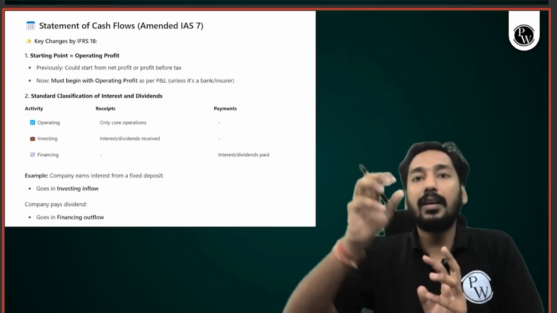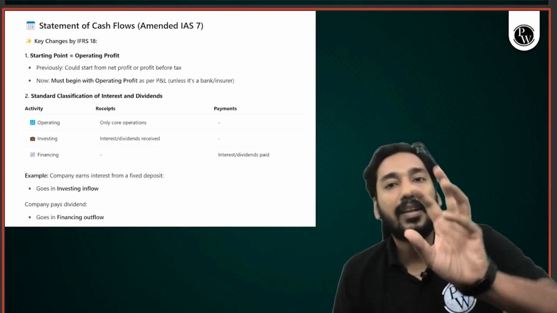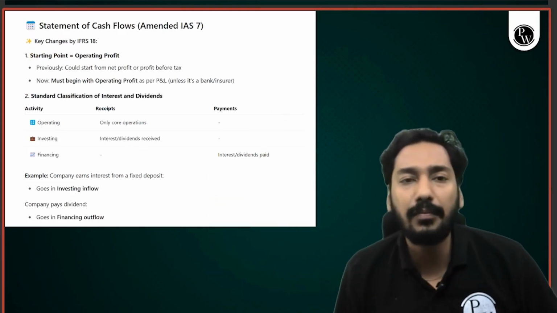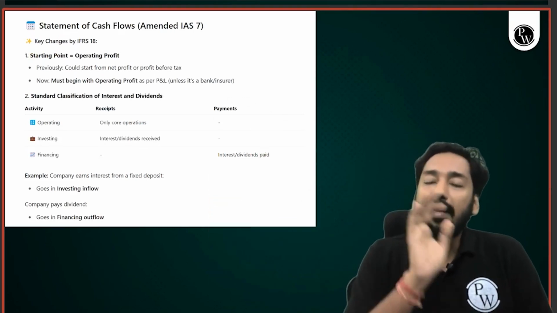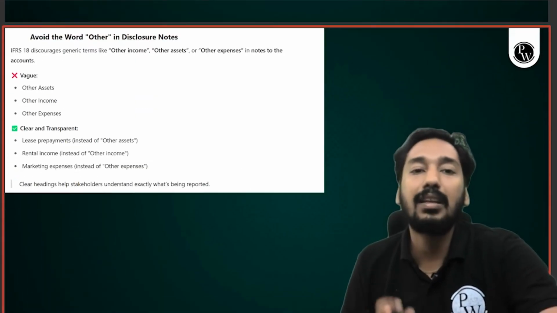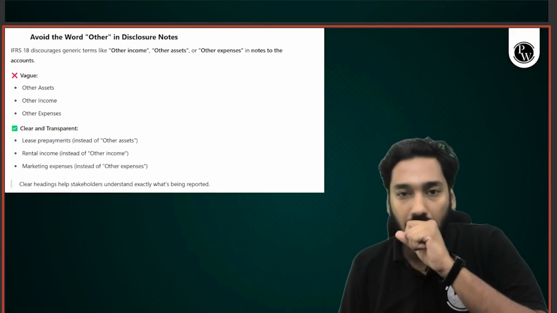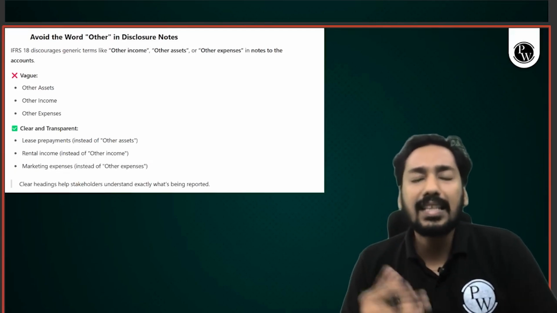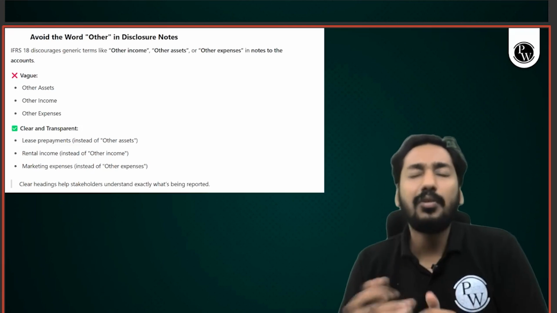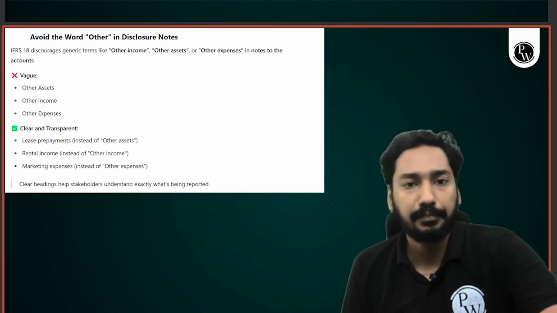Start from operating profit, and the second major update is very simple. Interest income and dividend income go to investing activity, and it's very logical also. And any payment will go to financing activity. Understood, sir. Goodwill should be shown separately. Do not use the word "other". Obviously, words like this are not very clear. There is an ambiguity, some vagueness in these words.